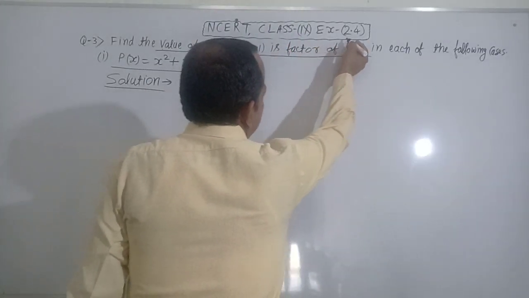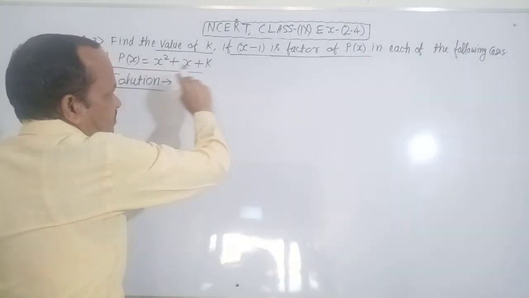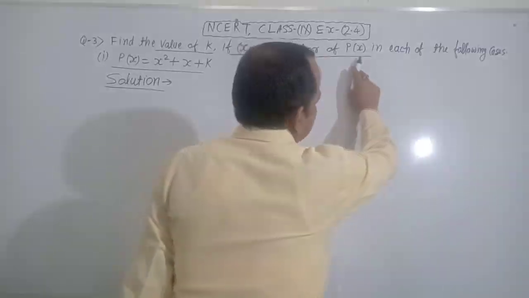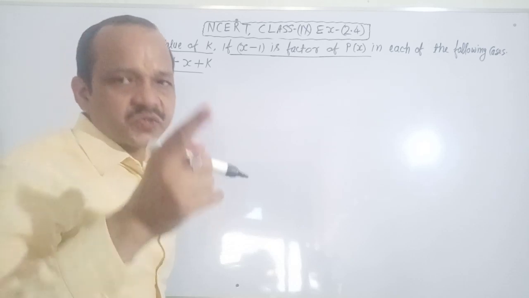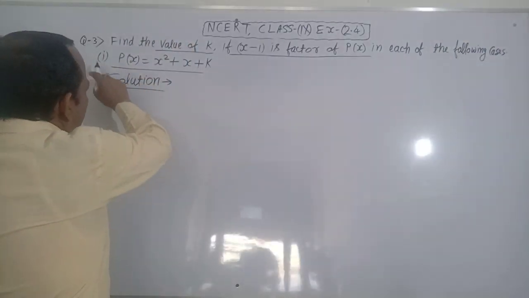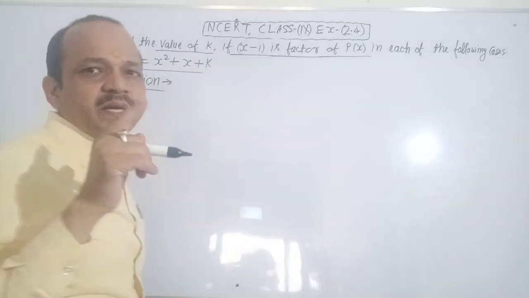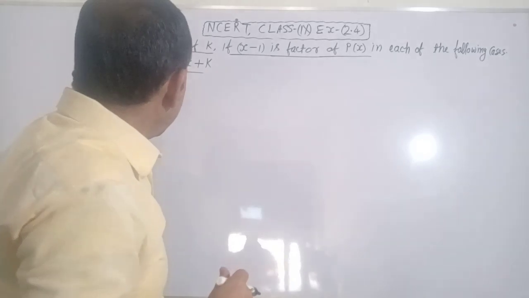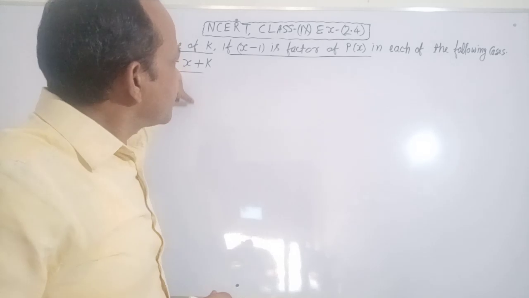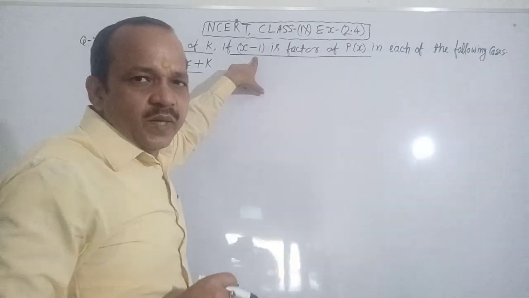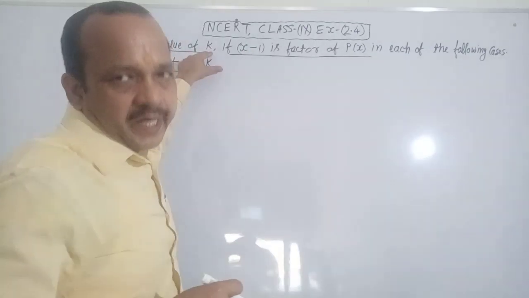NCERT class 9 exercise 2.4, question 3. Find the value of k if x minus 1 is a factor of p(x) in each of the following cases. Is the question clear? Question third, part first. p(x) equals x square plus x plus k. It is the given polynomial, which means it is the dividend, and x minus 1 is the divisor. You find the value of k.